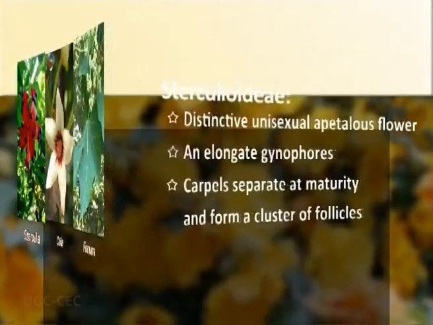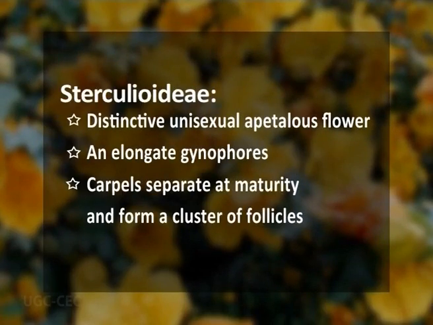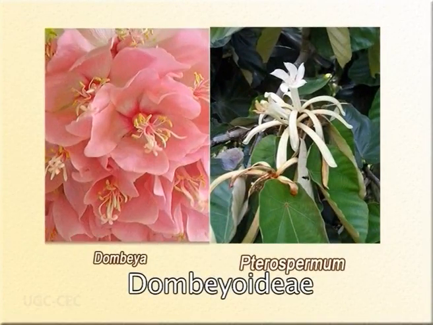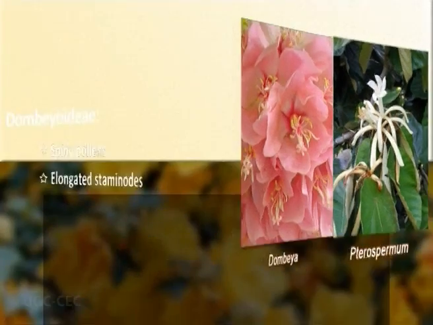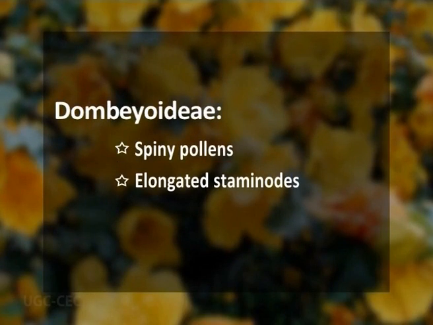They possess a distinctive unisexual epipetalous flower, which has an elongate gynophore, and the carpels here are separate at maturity, and they form a cluster of follicles. The Dombioideae subfamily, containing genera like Dombia, Pterospermum, and relatives, is distinct in having spiny pollens, and also they have elongate stem nodes that alternate with petals.